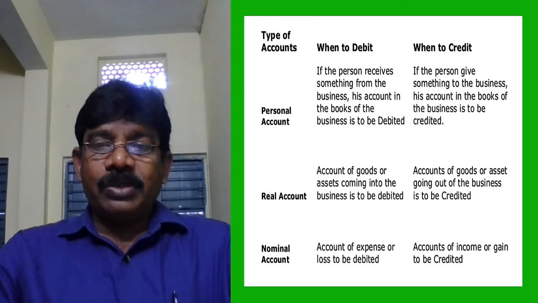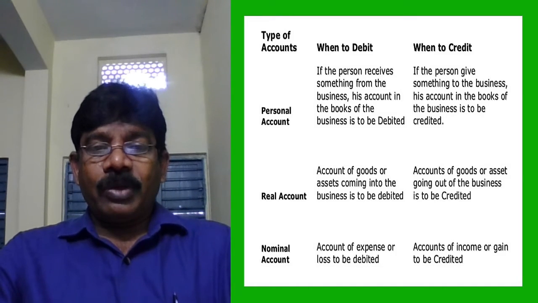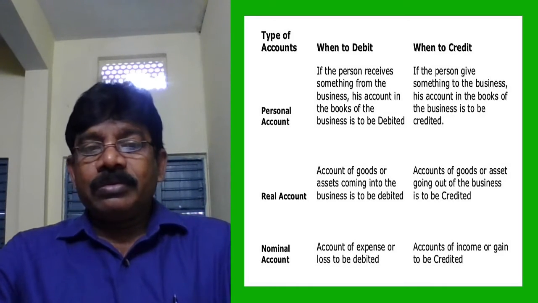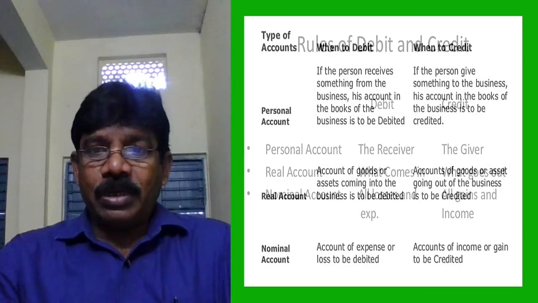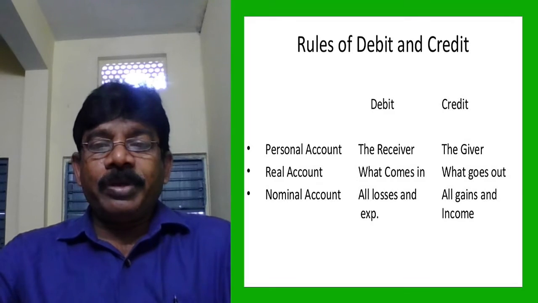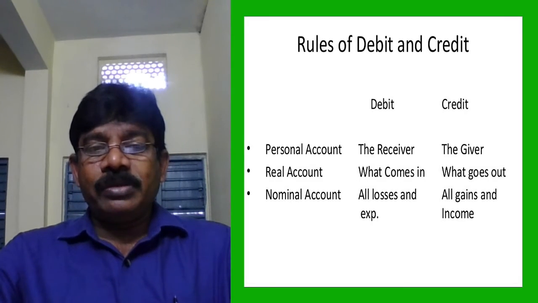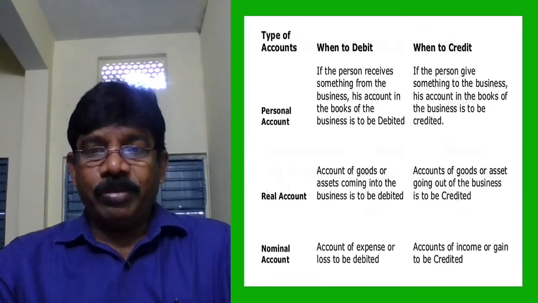If a person gives something to the business, his account in the books of the business is to be credited. Now Ram's account is to be credited. Is Ram's account a personal account or real account? Personal account. What are the personal account rules? Debit the receiver, credit the giver. Now Ram is the giver, that's why his account is credited in the books of the business.